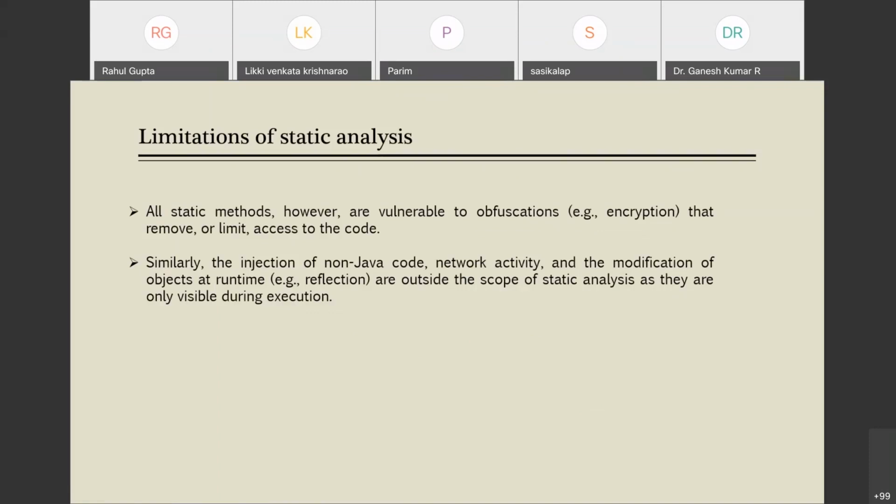Similarly, injection of non-Java code, network activity, and the modification of object runtime are outside the scope of static analysis. Why is non-Java code not analyzed? Because we only have the bytecode, the assembly equivalent of the Java code, and for non-Java code we are not performing any analysis. So that is a critical issue here. Also, malicious apps which download their malicious code at runtime from the network are not covered in this realm of static analysis.